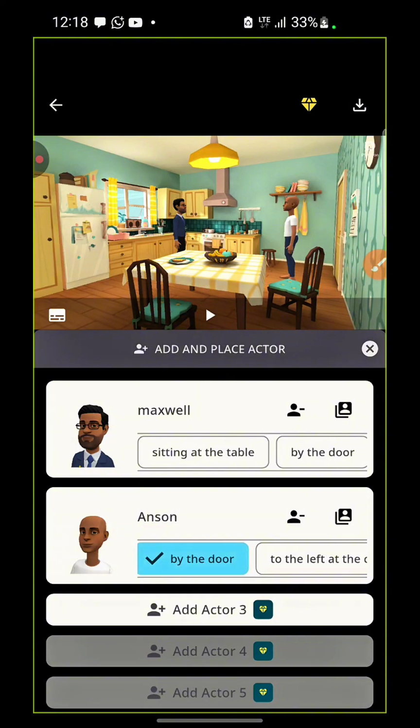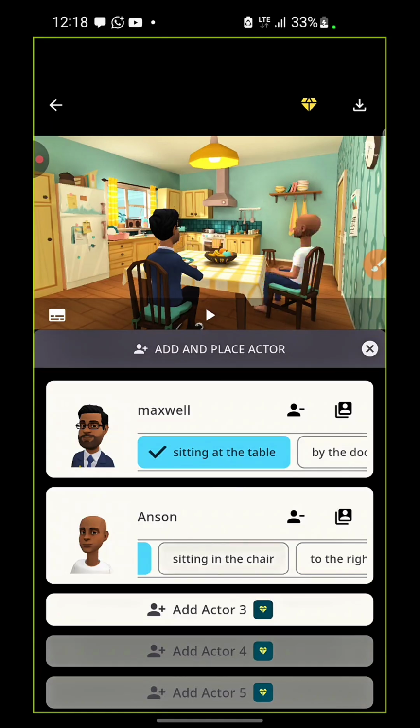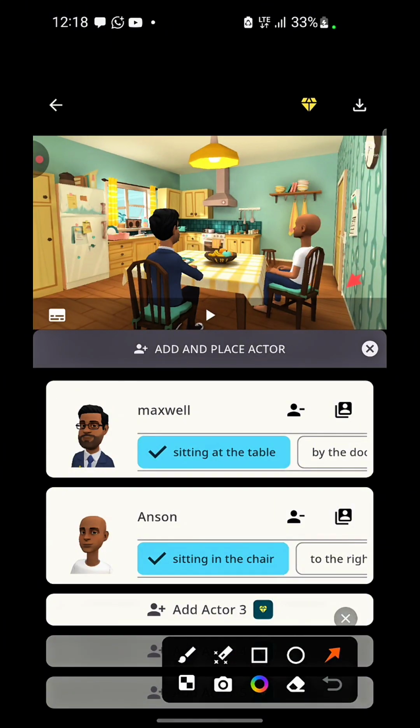No, I have destroyed that. So let me pick a position for that, sitting at the chair. Okay, so let's assume this is where I want them to sit, right? This is how I want them to sit. Now you can see, to add actor 3, we basically need to be on the pro plan. So that's why this crown is showing, right?